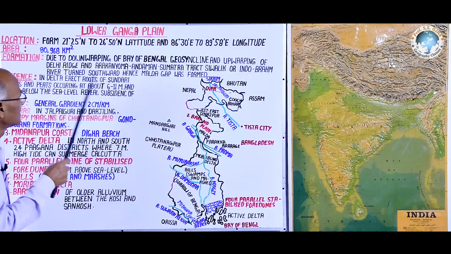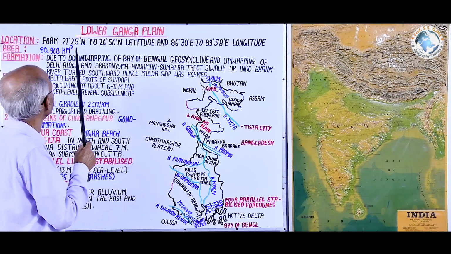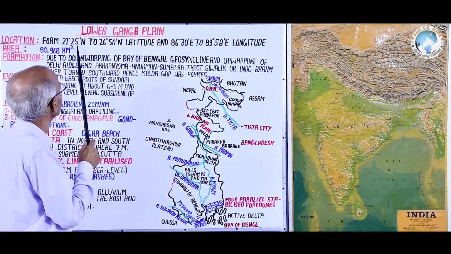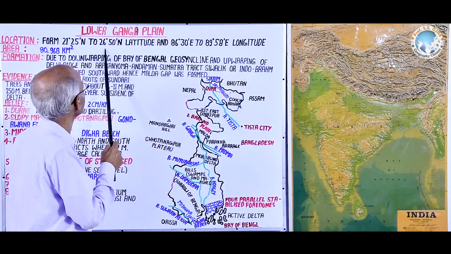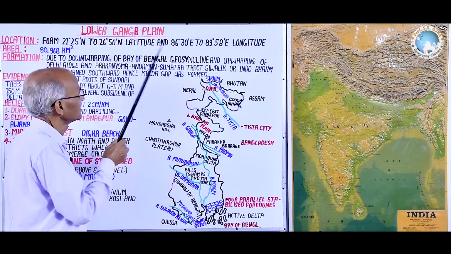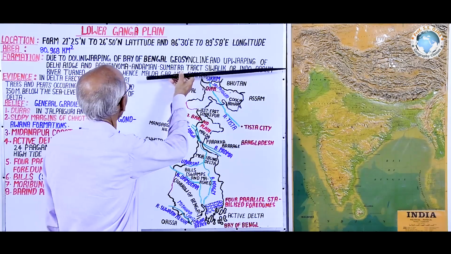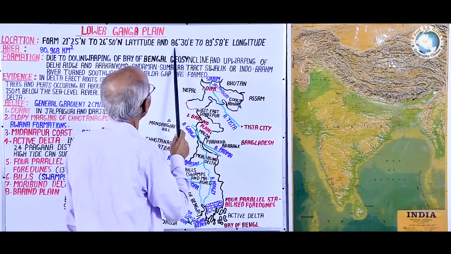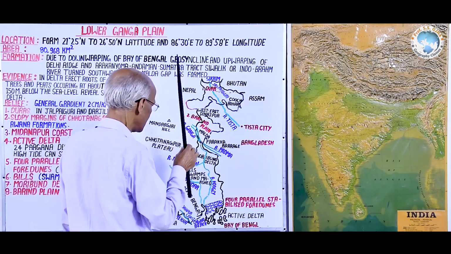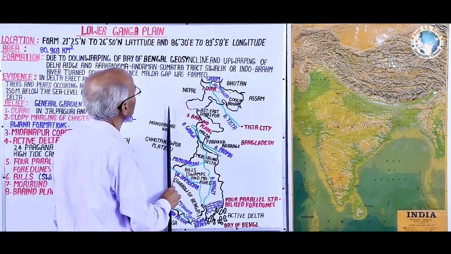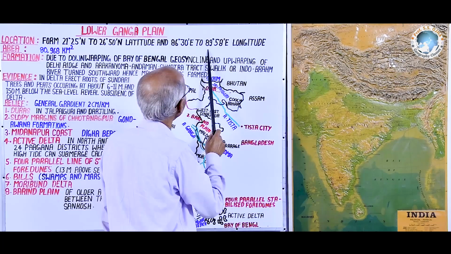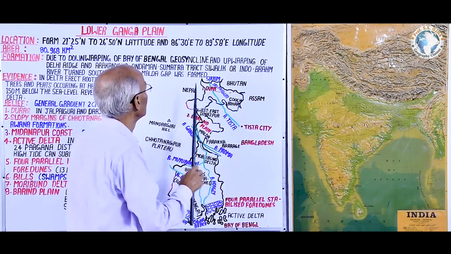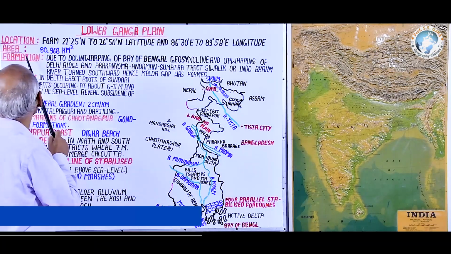Astronomically, this study area extends from 21 degree 25 minute north latitude to 26 degree 50 minute north latitude, and longitudinally its extent is from 86 degree 30 minute east longitude to 89 degree 58 minute east longitude.